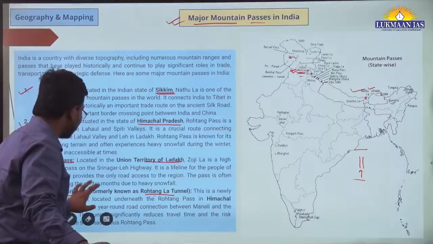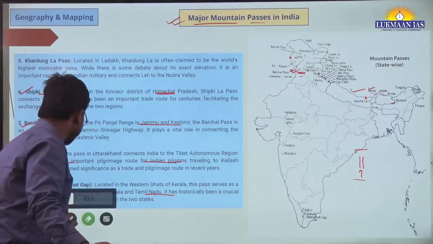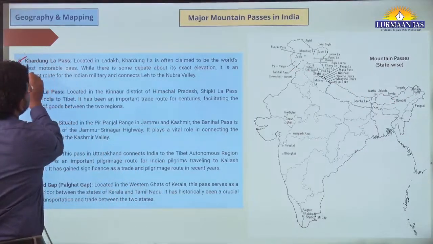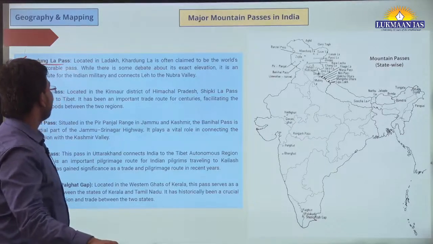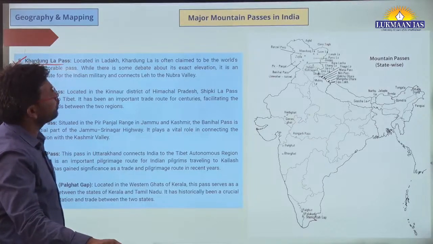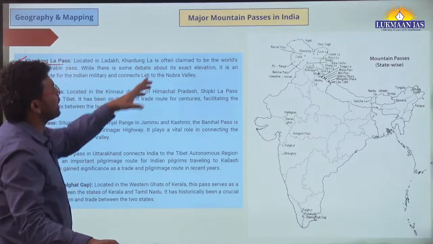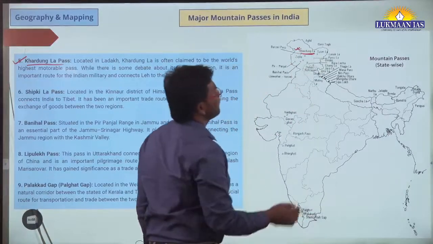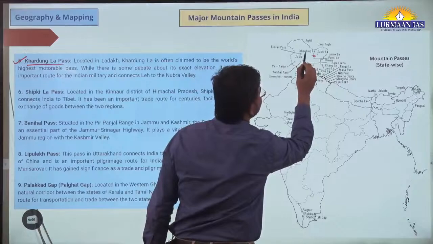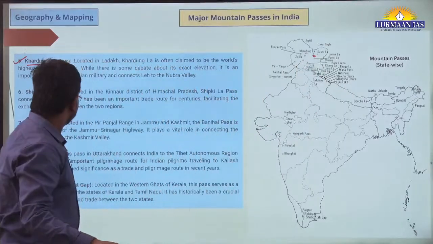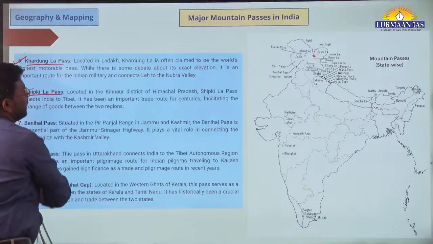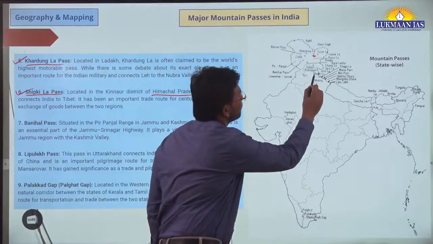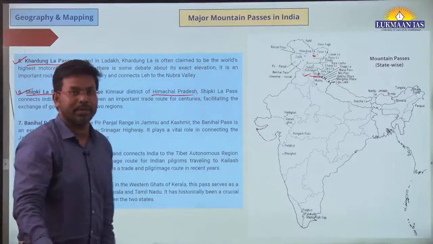Now we are going to locate some other passes quickly. Let's locate Khardungla Pass. Where is it located? In Leh, in Nubra Valley, Ladakh. Khardungla Pass. Can we locate it? This is Khardungla Pass. This one. Then Shipkila Pass, which is located in Himachal Pradesh. Where is Shipkila? It is visible over here. Shipkila Pass.